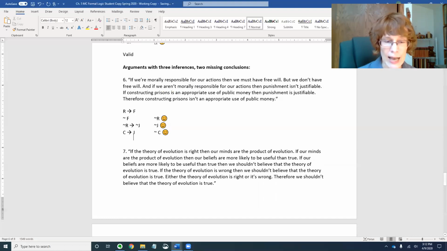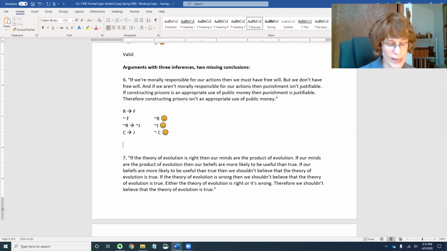We got exactly where the author wanted to take us using only valid inference forms, so the argument as a whole is valid. Very good. Let's go on to 7.